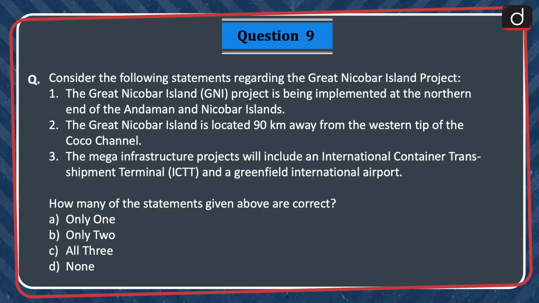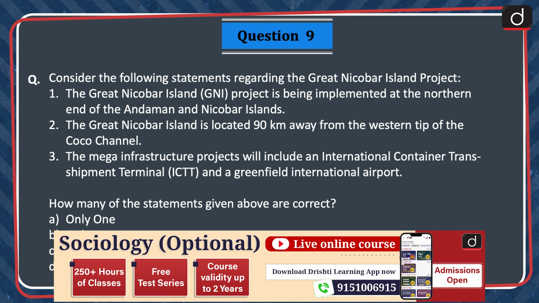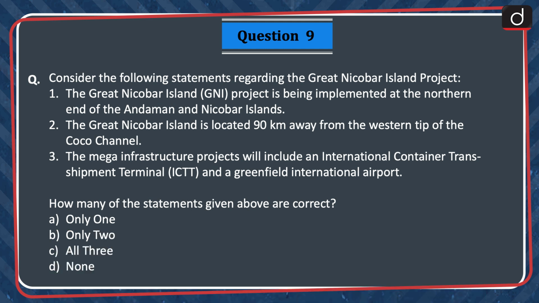Next question, consider the following statements regarding the Great Nicobar Island project. 1. The Great Nicobar Island project is being implemented at the northern end of the Andaman and Nicobar Islands. 2. The Great Nicobar Island is located 90 km away from the western tip of the Coco Channel. 3. The mega infrastructure projects will include an international container transshipment terminal and a greenfield international airport. How many of the statements given above are correct? Only one, only two, all three, or none? The correct answer is option A, only one.